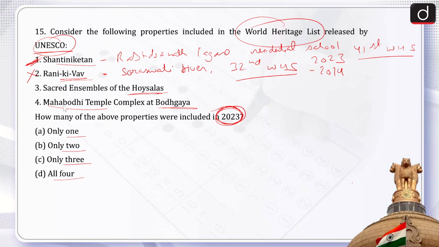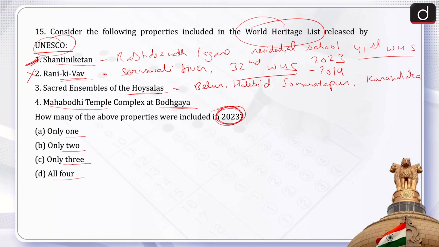Next comes the Sacred Ensembles of the Hoysalas. The famed Hoysala temples of Belur, Halebid and Somanathapura are in Karnataka. So where is it situated? It is situated in Karnataka.